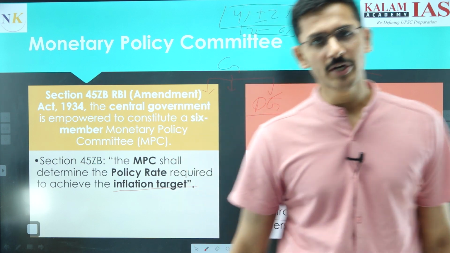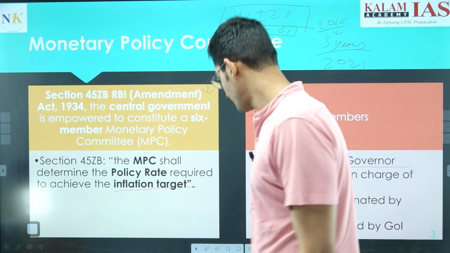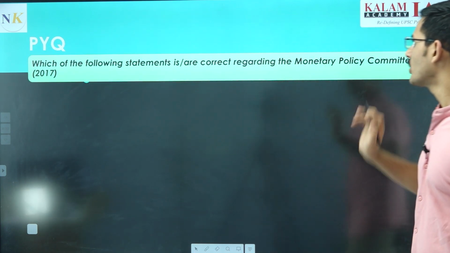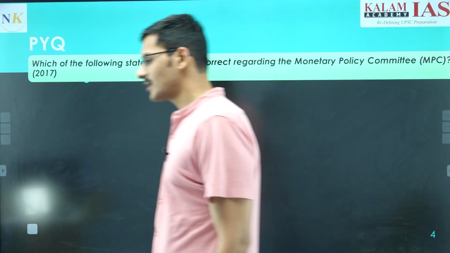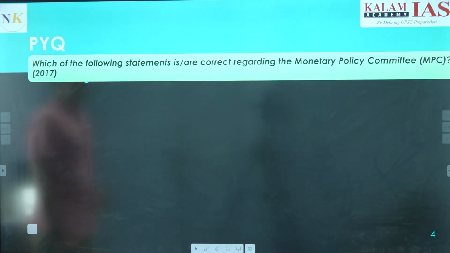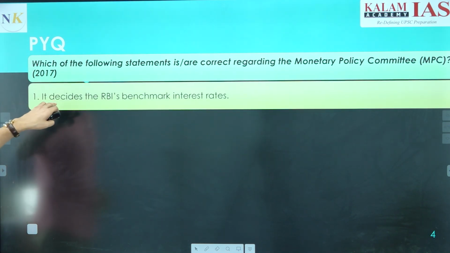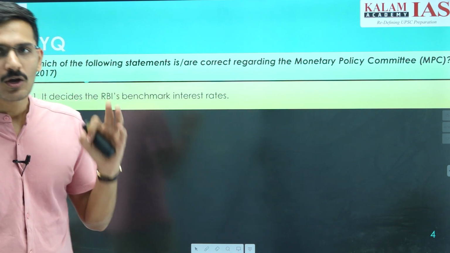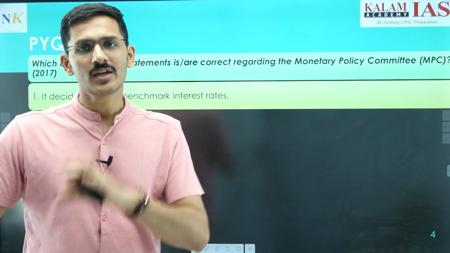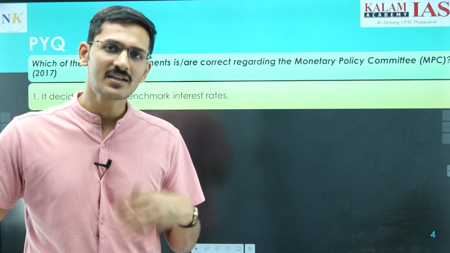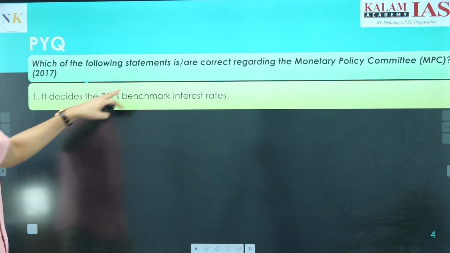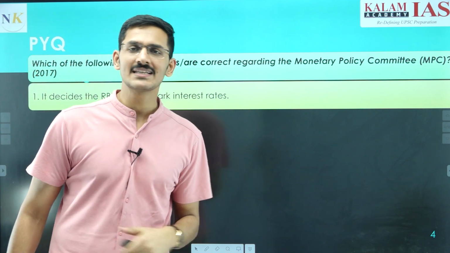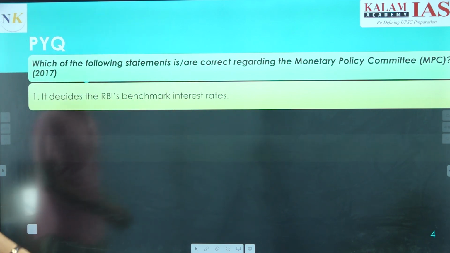So this is about the Monetary Policy Committee. UPSC has asked questions about it in previous years also. In 2017, there was a question on the Monetary Policy Committee: which of the following statements is or are correct with reference to the Monetary Policy Committee? The first statement is, it decides RBI's benchmark interest rates. As I have said earlier, the policy rate, the benchmark rate and the repo rate are one and the same thing. So it decides the RBI's benchmark interest rate. This is true. In 2016, the Monetary Policy Committee was established, and in 2017 this question was asked.